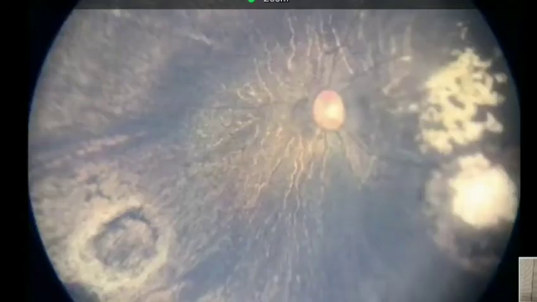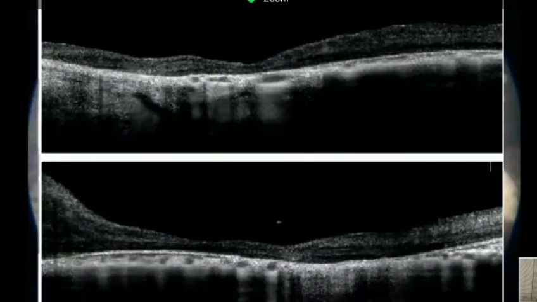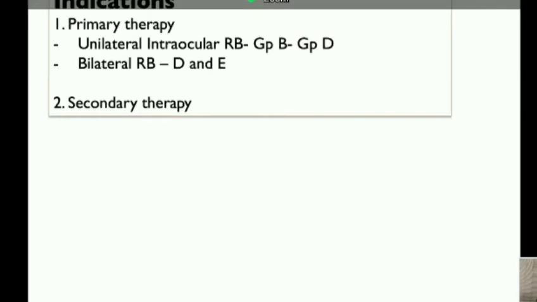Yet another case where you can see diffuse retinochoroidal atrophy in a case of unilateral retinoblastoma, and this is the OCT finding where the entire macula and the retina is completely destroyed due to the local toxicity of intra-arterial chemotherapy. There are also situations where you can have optic nerve atrophy, optic neuritis leading to atrophy, and also central retinal artery occlusion. So these things have to be kept in mind when you are planning to give intra-arterial chemotherapy.